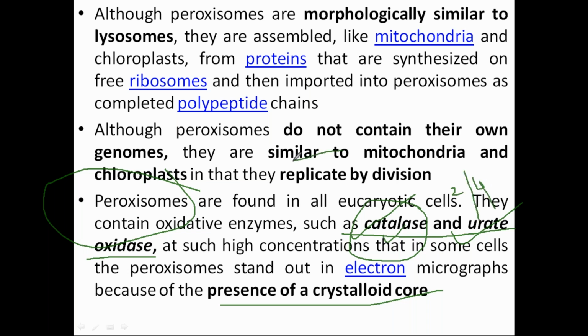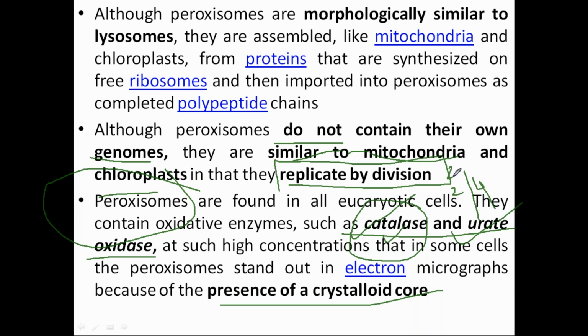Now, I was telling you that they are similar to mitochondria and chloroplast. Why are they similar? Because they replicate by division. And why are they dissimilar? Because they do not contain their own genome, but mitochondria and chloroplast have their own genome. So in this way they are dissimilar. But they are similar because peroxisomes can replicate by division. This can be asked in your analyze question.